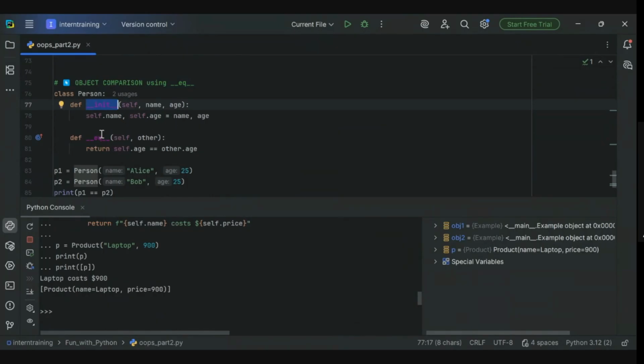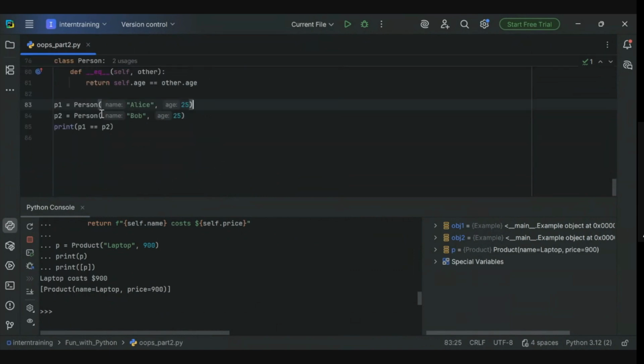With the equal operator, let's suppose some other value is passed, then we return whether the age defined in the class is equal to the other age or not. Now we create two objects of the Person class, p1 and p2: Alice and 25, and the name is Bob with the same age. Now we print p1 equal to p2.